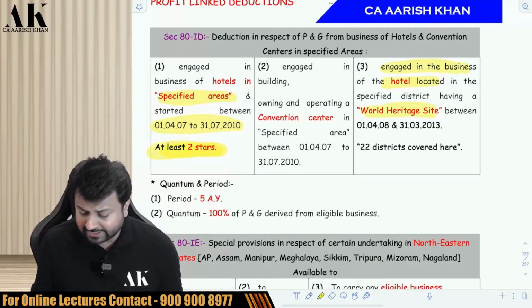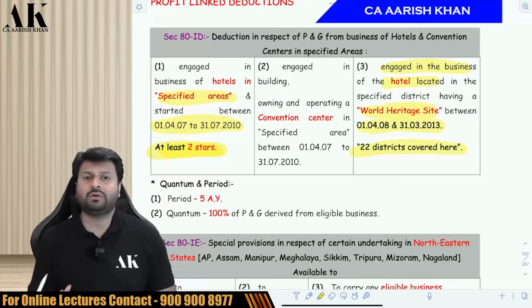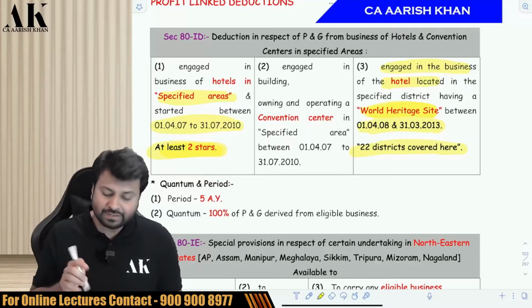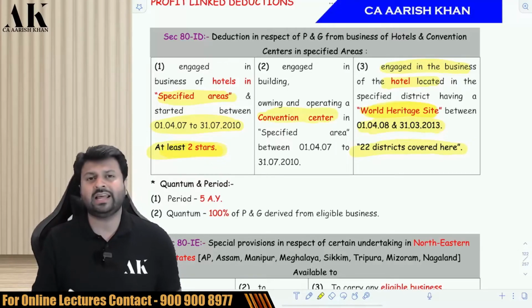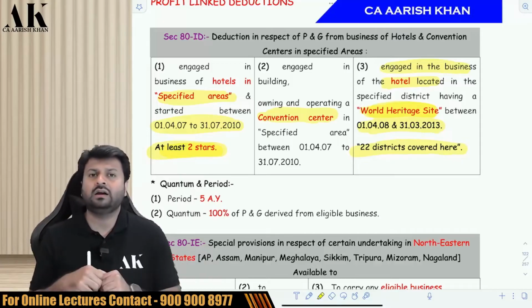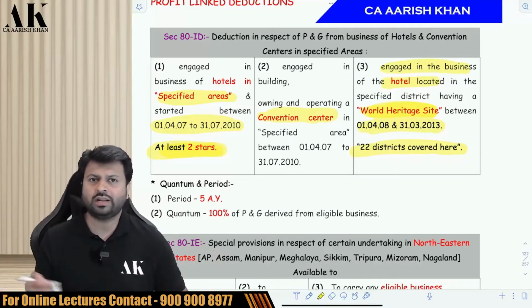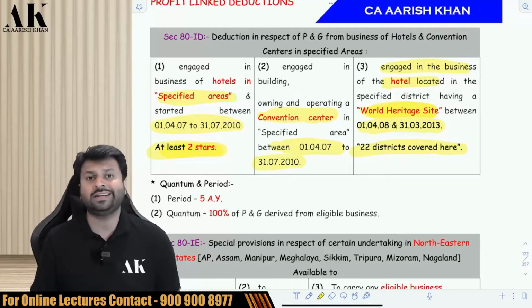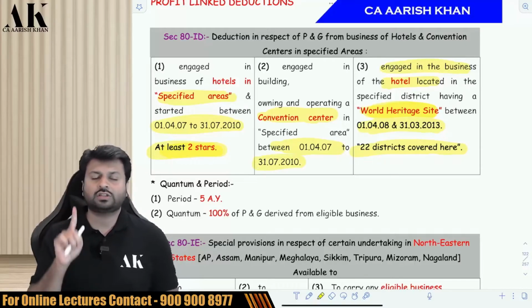Similarly, in column number 3 also, if you start a hotel in a World Heritage Site between 2008 to 2013, there were around 22 districts which were covered by the government. So then also you will be getting the benefit under this section. Then in the middle, if you start a convention center like exhibition halls, conference halls, these are called convention centers, between 1/1/2007 and 31st July 2010, then also you will be eligible for a deduction under ATID.